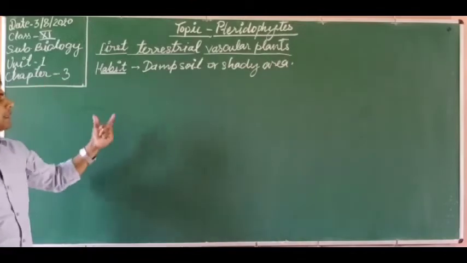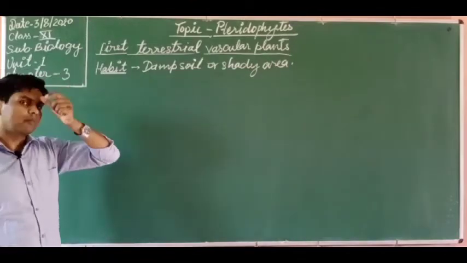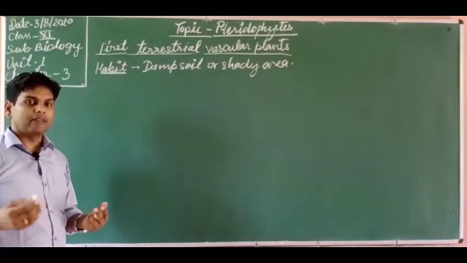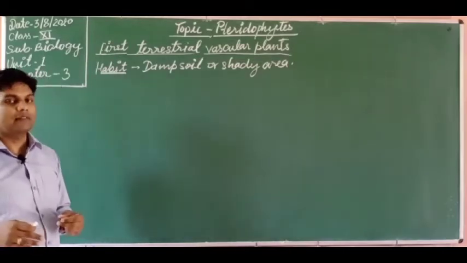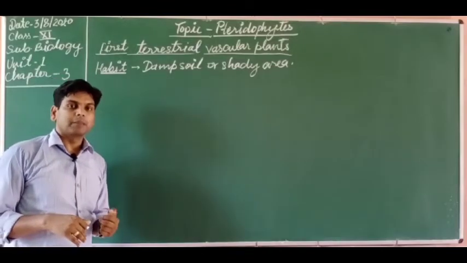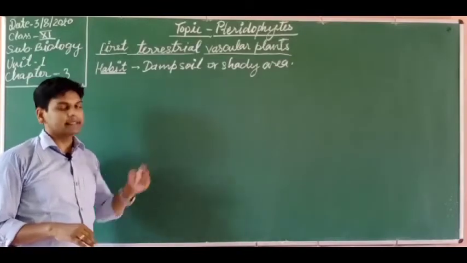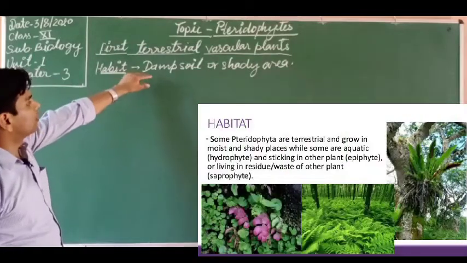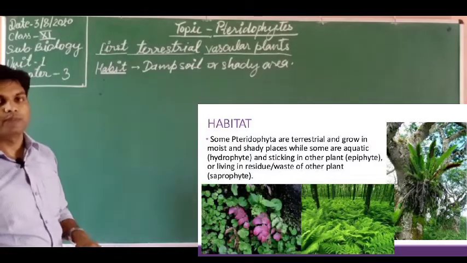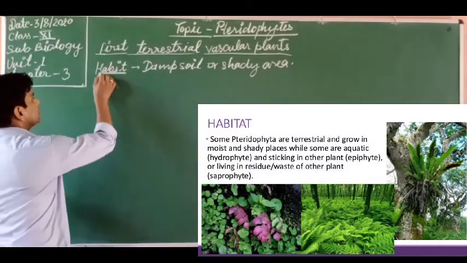Damp soil means wet soil where moisture is present, or shady areas where there are shades of different plants or different things. In these shady areas, these pteridophytes grow.